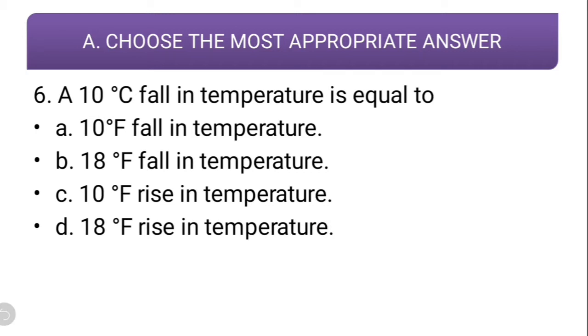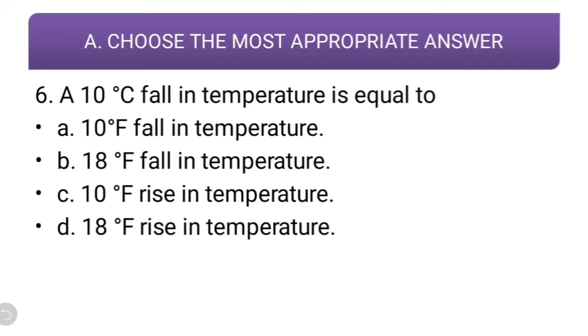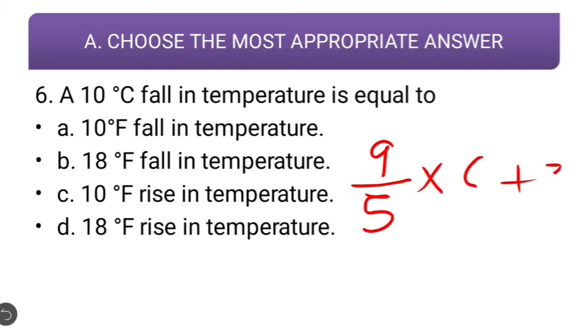Now what you will do is you have to use the formula. So I have to convert this 10 degrees Celsius to first Fahrenheit. So what is the relation for this? The relation for this is, when I want to convert a degree Celsius to degree Fahrenheit, I will use this formula: 9 upon 5 multiplied by Celsius, and then I have to add 32 to it. Now what will I get from 9 upon 5 into C?